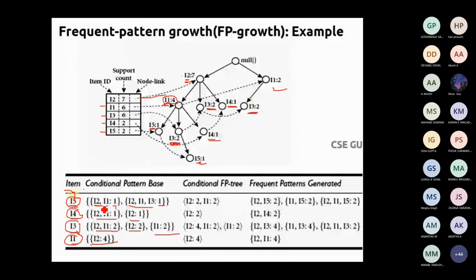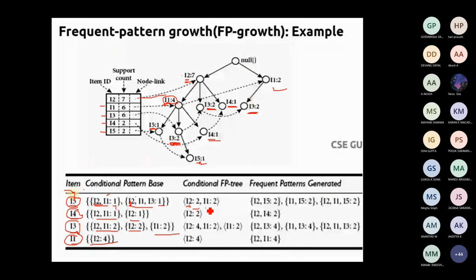For I2, what is the number of occurrences? I2 occurs 1 here, and it is occurring in another path over here. So its conditional value is going to be I2 comma 2. Then look for I1. Its occurrence in this path is one time, and it is occurring in another path one time, so its count is going to be 2.